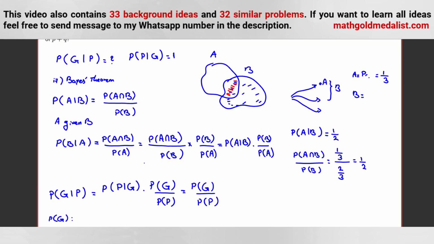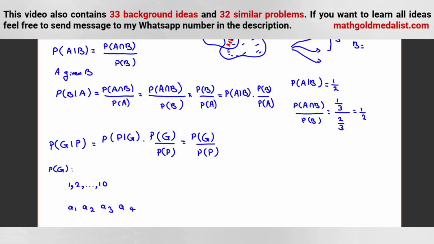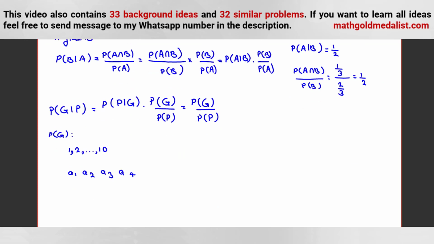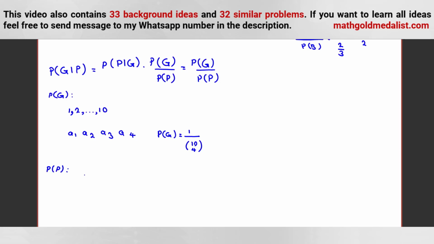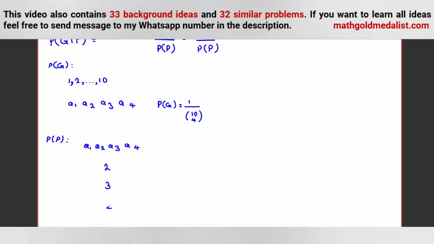Now, what is the probability of G? We have 4 numbers and we want to find in how many cases all of our 4 numbers are equal to this. So only one case. So P of G is 1 over all cases for selecting 4 numbers, 10 choose 4. We don't need to calculate 10 choose 4 because it will cancel when we calculate P of P. For P of P, at least 2 of them should be the same among A1, A2, A3, A4. So 2 of them, or 3 of them, or 4 of them. Let's calculate for each of them.